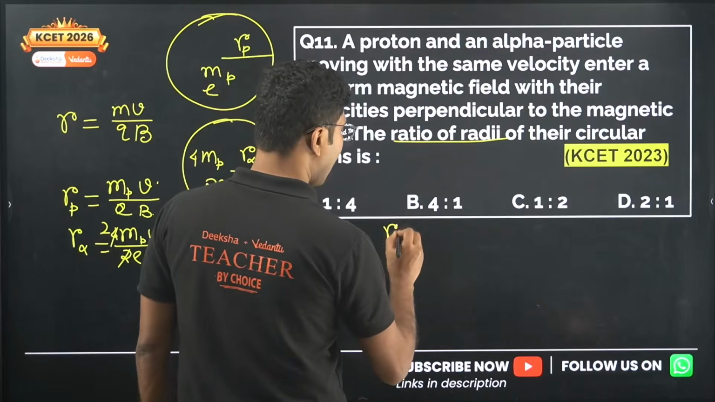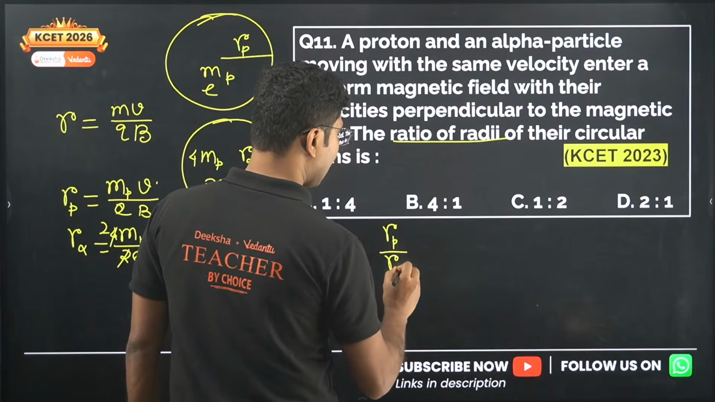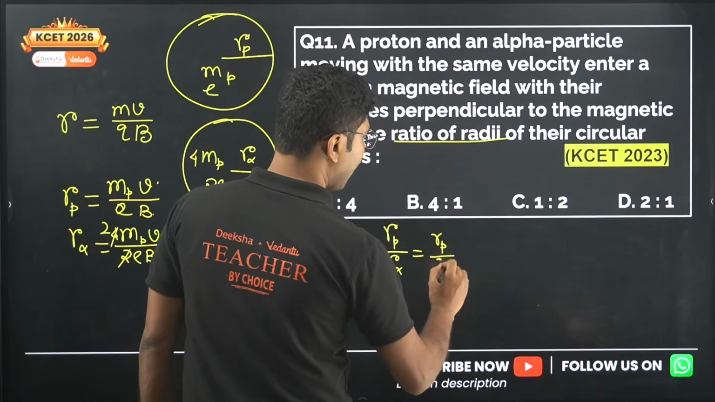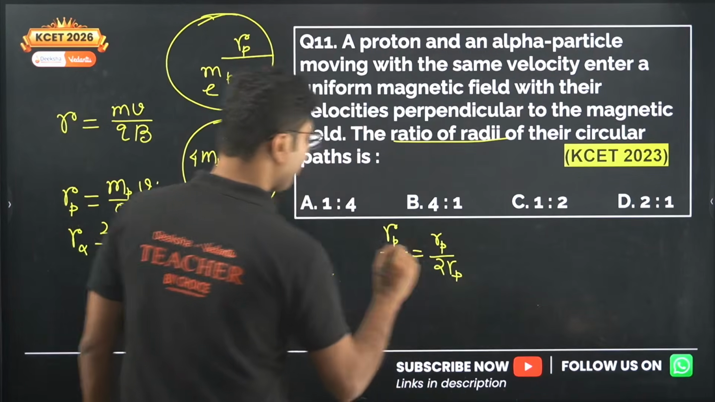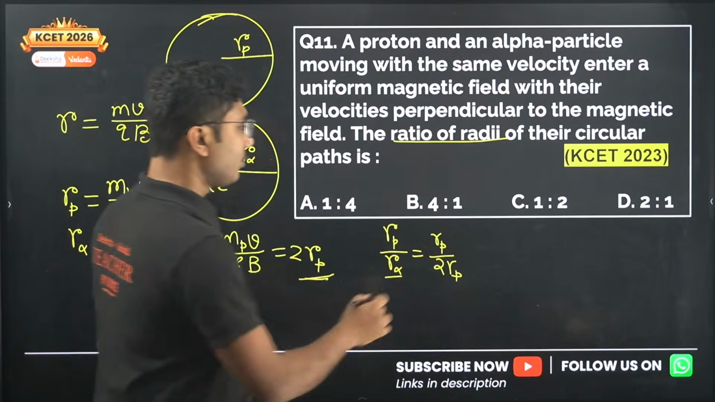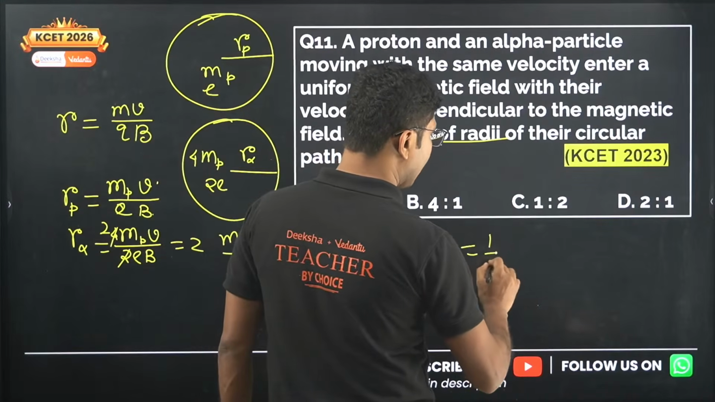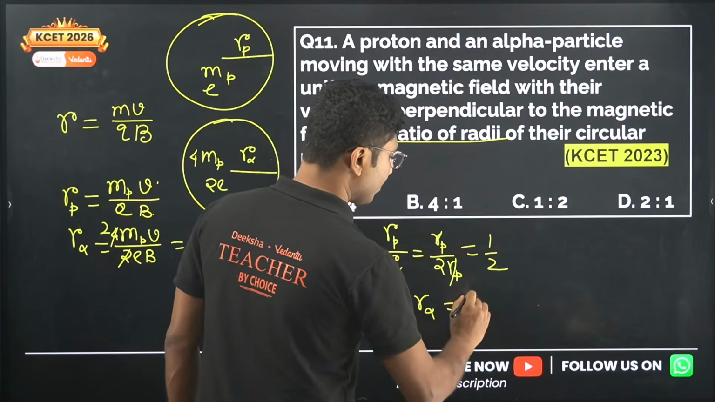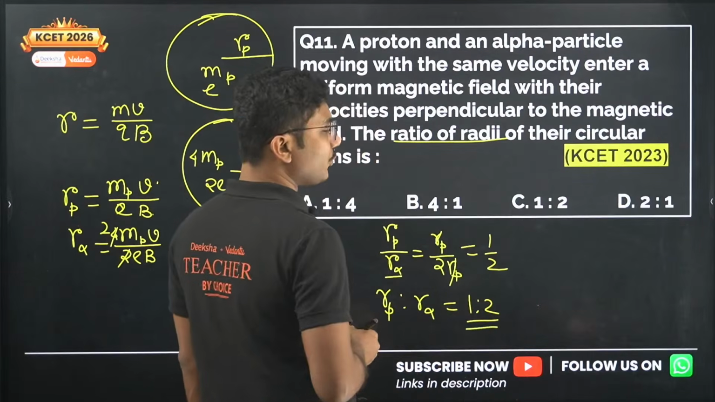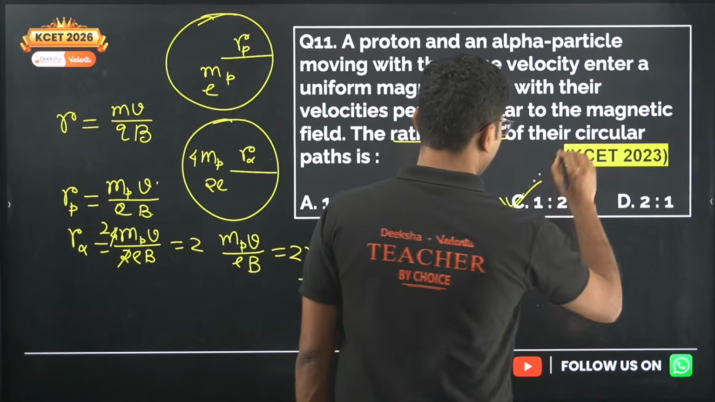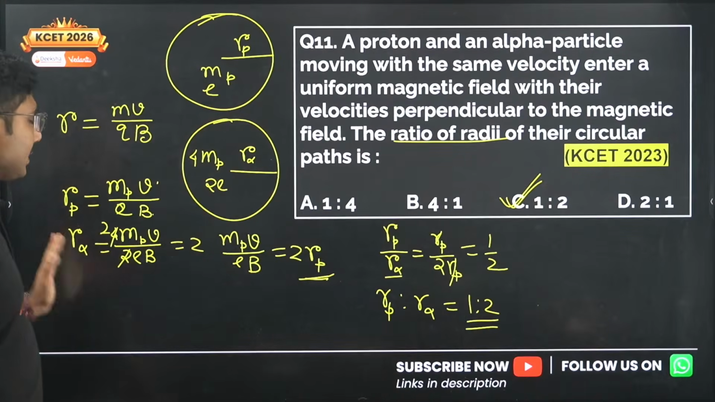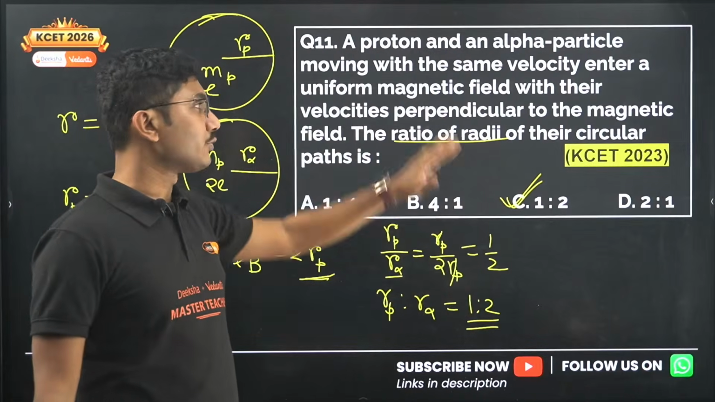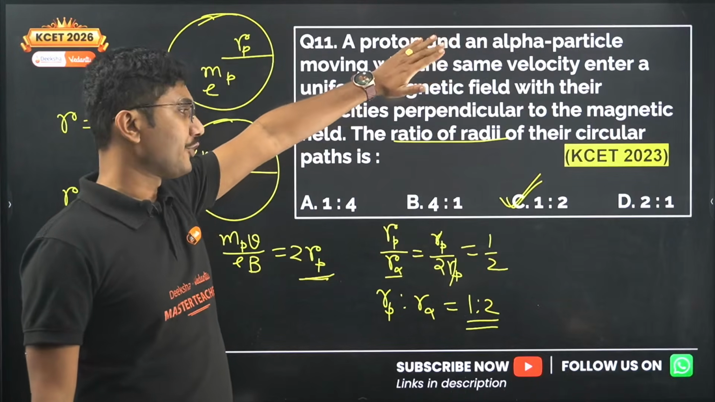You have to calculate Rp divided by R alpha, which is actually given by Rp divided by 2Rp, because R alpha is 2Rp. So Rp cancels, you get 1 by 2. So the ratio of the radiuses Rp is to R alpha equals 1 is to 2. So 1 is to 2 is the answer, not 2 is to 1. After solving, you might think 2 is to 1 can be the answer. So make sure you have followed the order of the question, then only answer it.